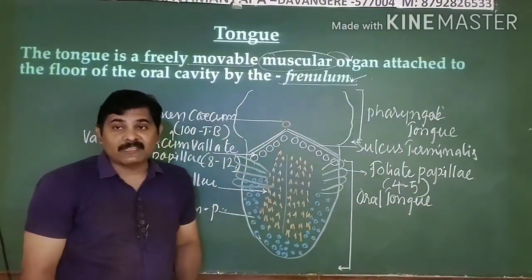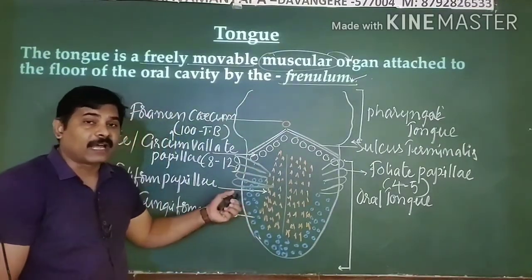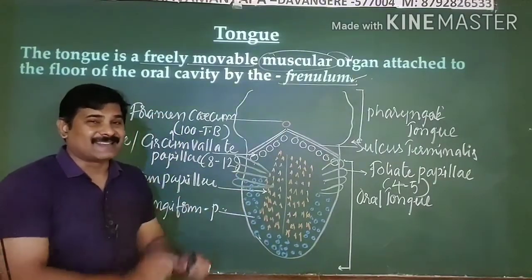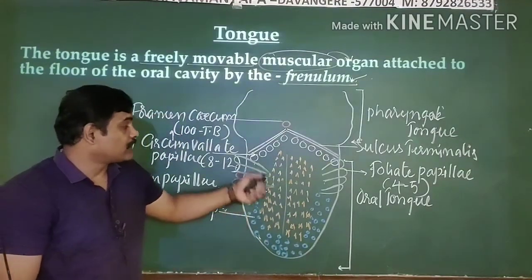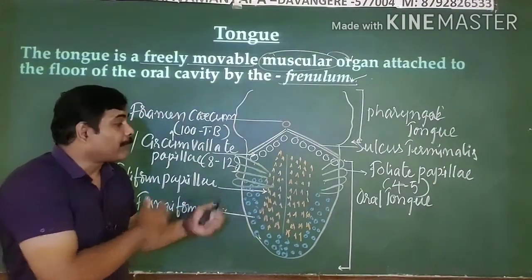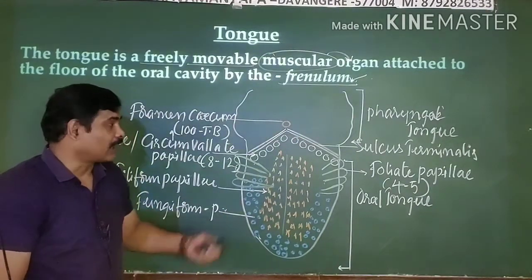They do have taste buds, but the interesting point is that in childhood itself, the taste buds present within them disintegrate. So this is about the fourth type of papillae present on your tongue.